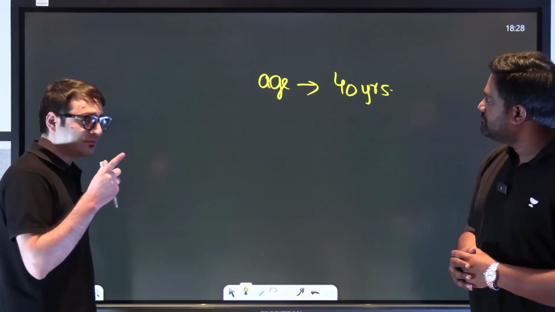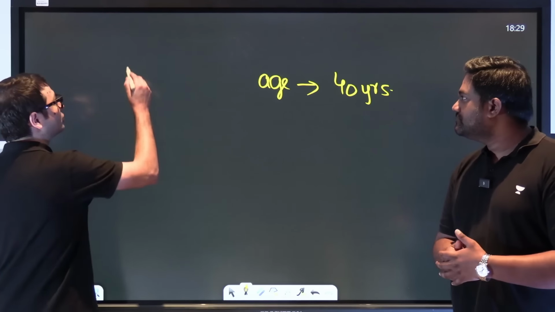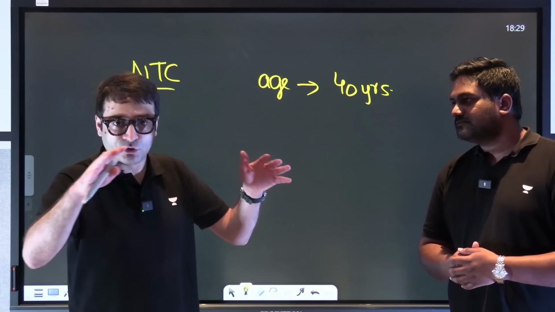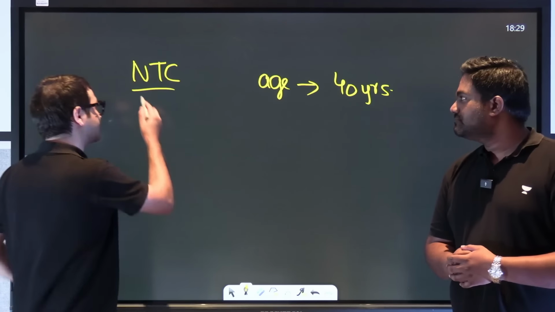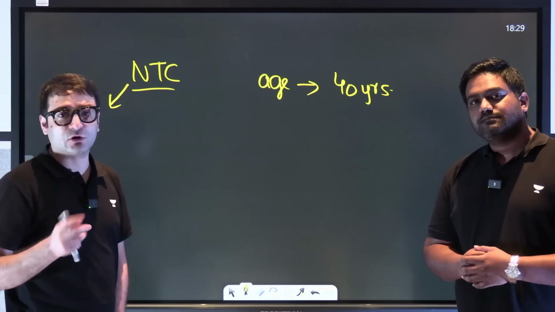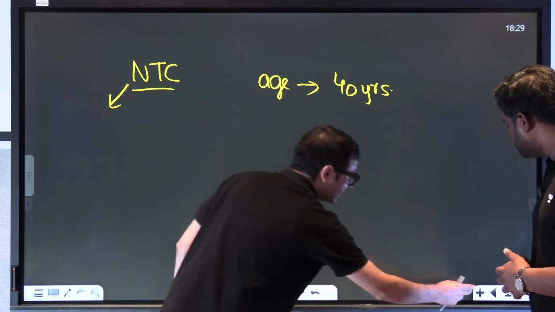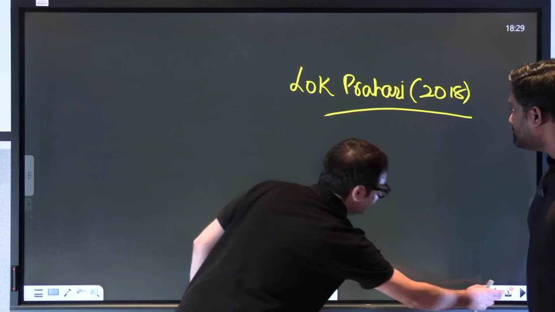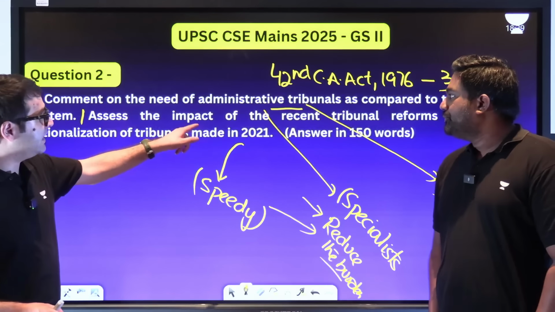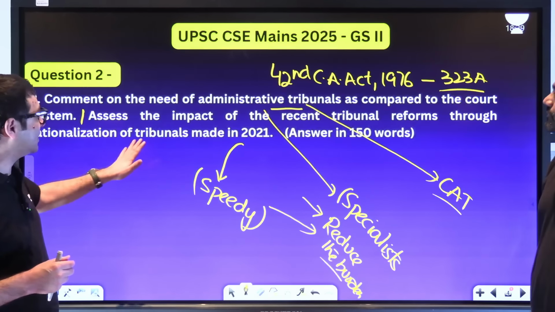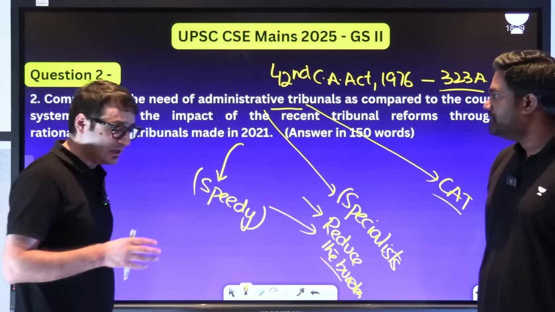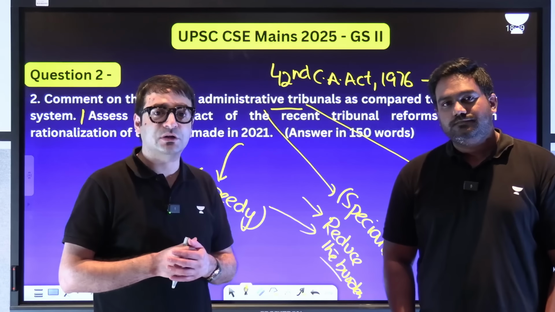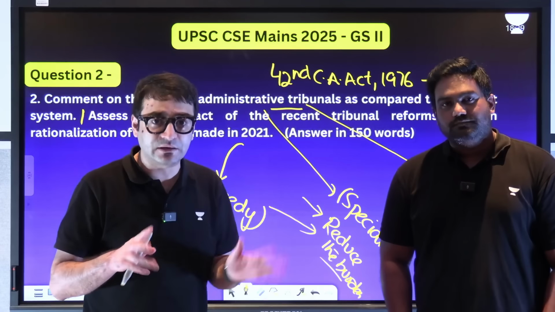But the point is, in one of the judgments, Supreme Court has said that we should have a National Tribunals Commission, which will overlook and keep a check on all the tribunals functioning in this country. This National Tribunals Commission has not been constituted in India. And at the same time, for example, what is this question asking? The question is asking to assess the impact of the recent tribunals reforms through the rationalization of tribunals made in 2021. 12 tribunals were removed. But you have to also mention that this was done through the route of the money bill bypassing the Rajya Sabha.